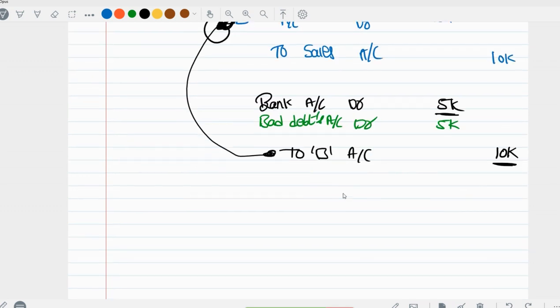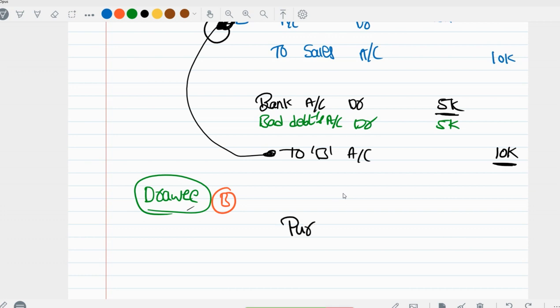So let's discuss in the books of the drawee. Here the drawee is B. When B bought goods on credit from A, the general entry is purchases account debit to creditor account, which is A account, 10,000.